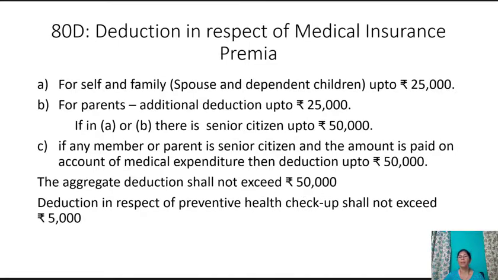The premium amount should be paid by any payment mode other than cash. Deduction in respect of preventive health checkup under Section 80D shall not exceed Rs 5,000. The payment can be made by any mode of payment including cash, but the deduction shall be allowed within the overall limits prescribed, that is Rs 25,000 or Rs 50,000.